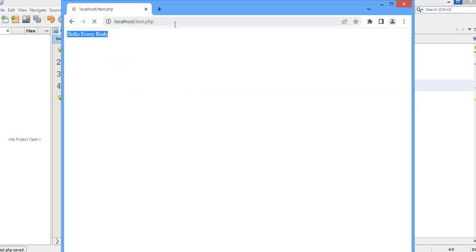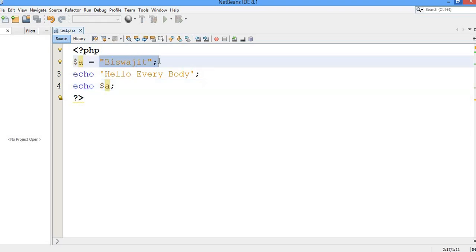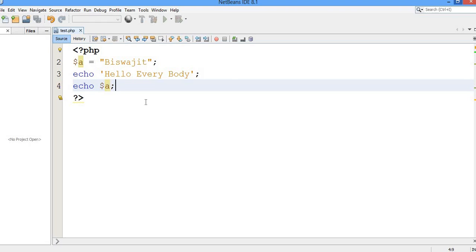Now you can see "hello everybody" followed by Biswajit. So I have simply not written echo Biswajit, right? In this variable I have declared a string value, Biswajit, and that value I am showing here under the echo. I hope you have understood.